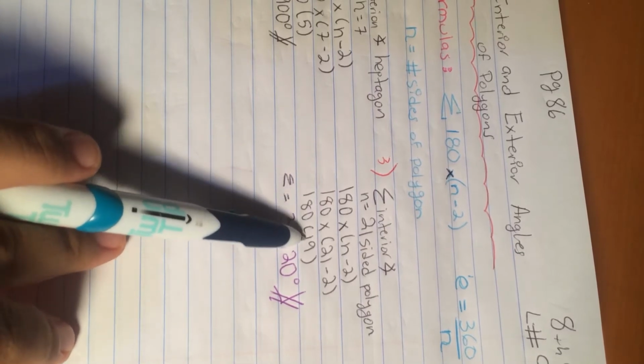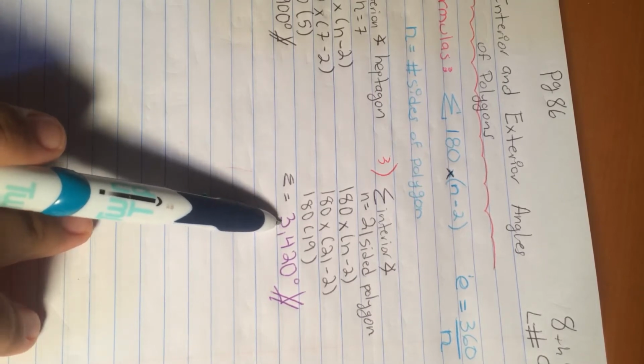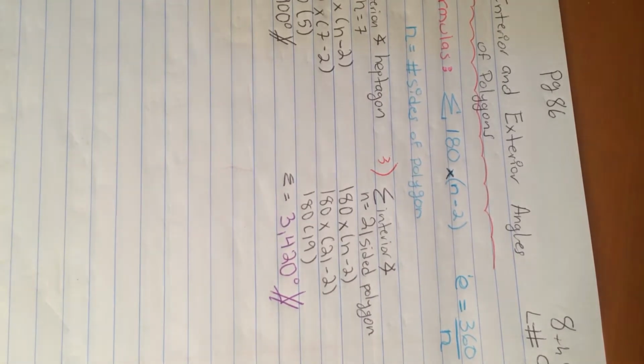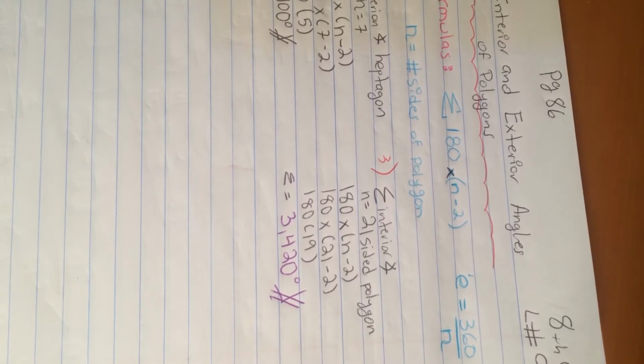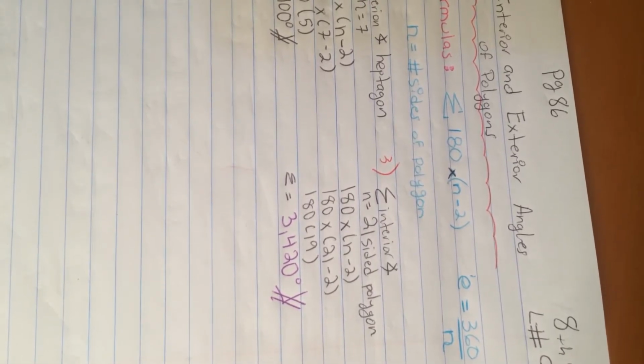Okay, so 180 times 19, and the sum of the interior angles of a 21-sided polygon is going to be 3,420. So here we are just applying the formulas. You have to be careful. Now, let's do another type of exercise.